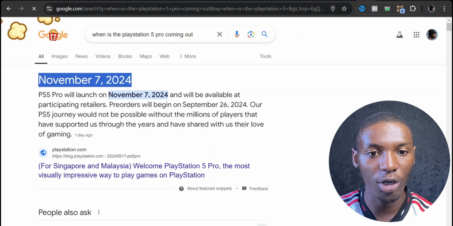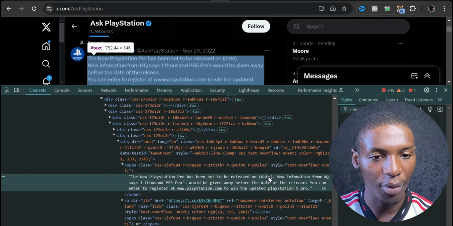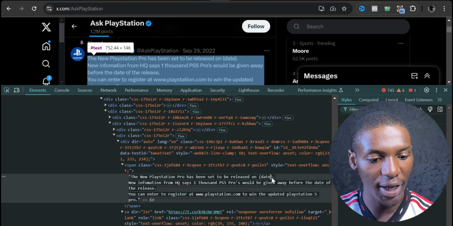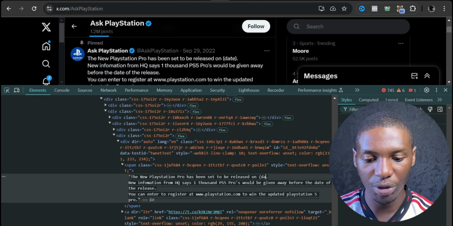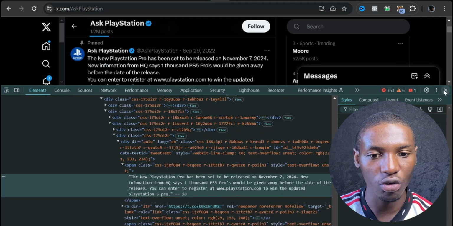And then what I'm going to do is come over to my Twitter account right here where I have my date. I'm going to right click on this and then edit my text. I'm going to come over to where it says date. We're just going to make sure we edit that. So we're going to put in the date right there and paste that. Once we do that, I'm going to click on that and close this up right here.